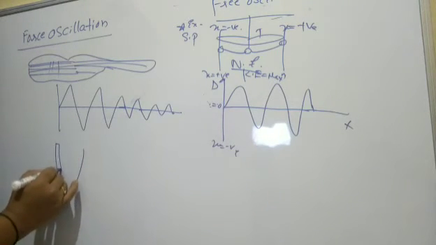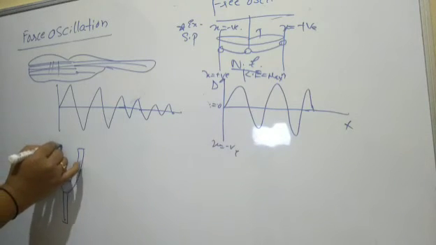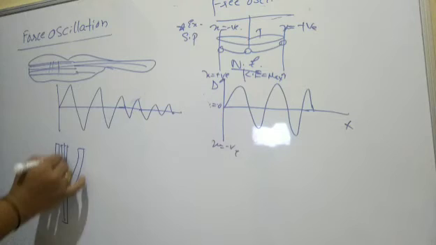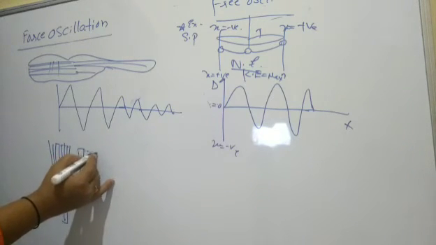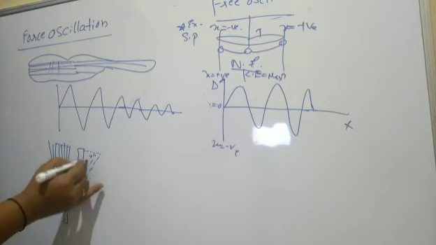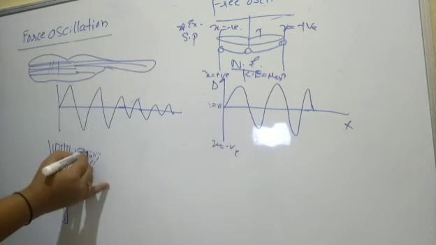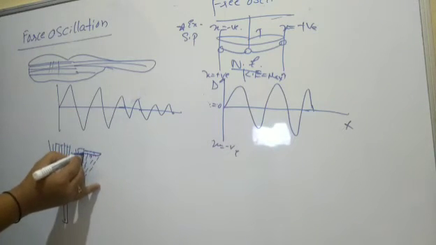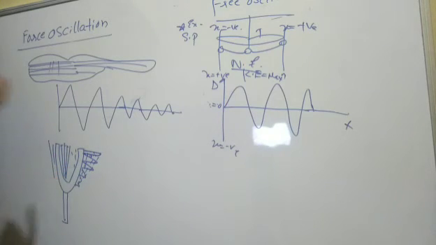Or else you can go ahead with the tuning fork. It is shaped like a U-tube, and vibration takes place here, here, here. When you hit it on the rubber pad, it moves a certain distance and vibrates on both sides. Then its amplitude is maximum, minimum, maximum, and again it comes to 0. It stops oscillating at a certain point.